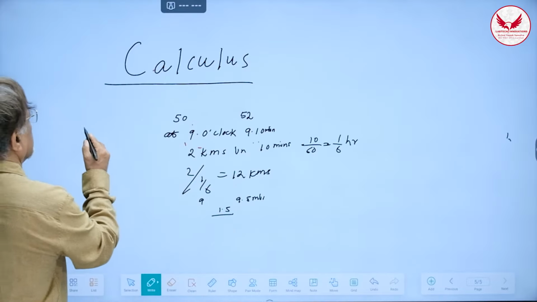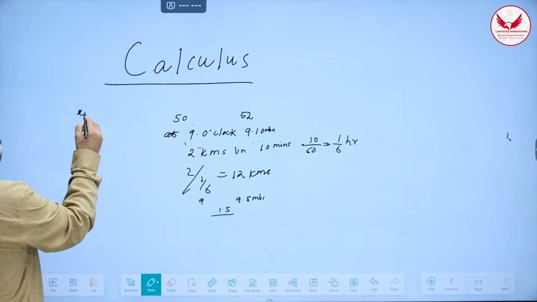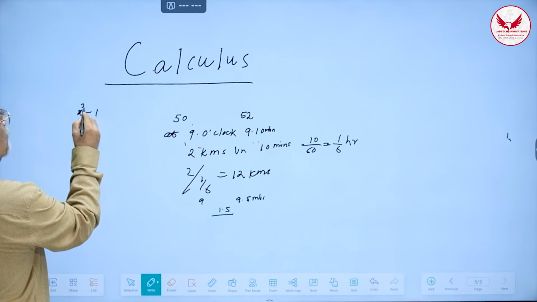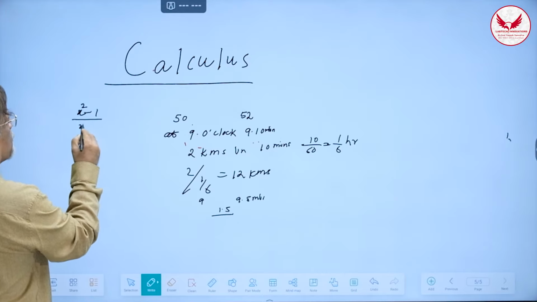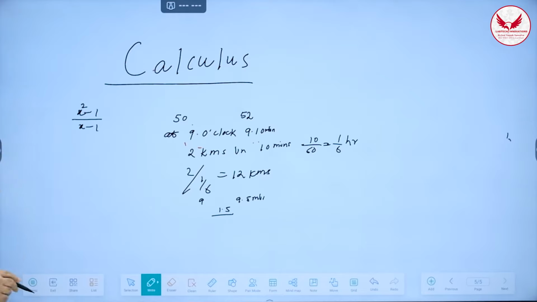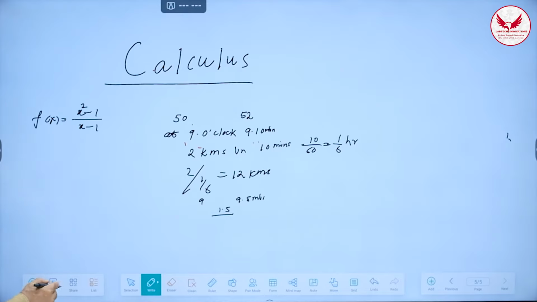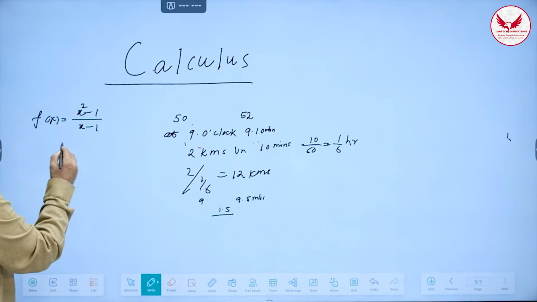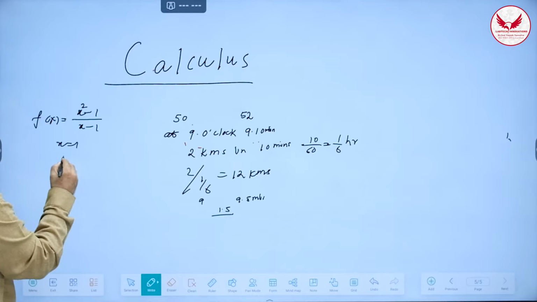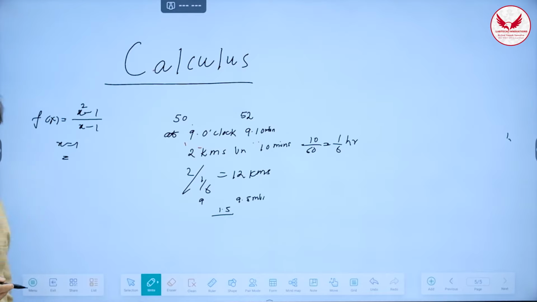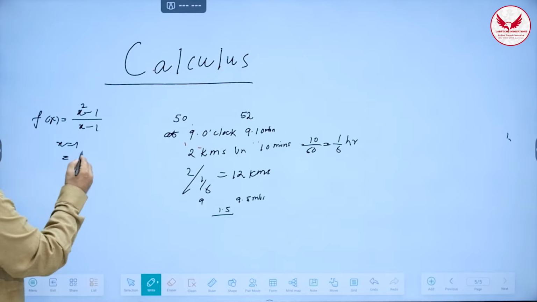Suppose there is a function called x square minus 1 upon x minus 1. Correct? This is a function. Now this function, I can calculate its values at every point except at 1. At 1, if I put x is equal to 1, there is a bomb explosion. And that bomb is what?